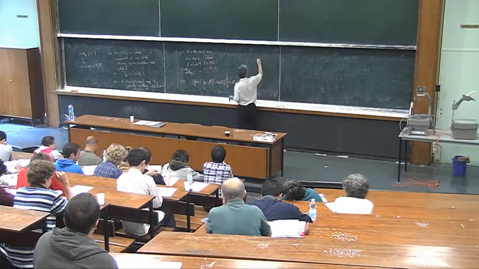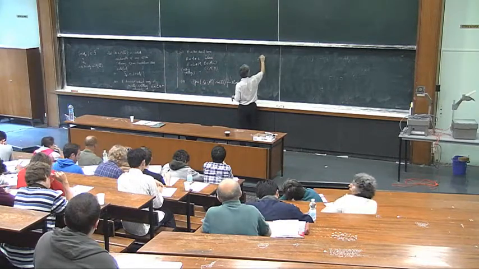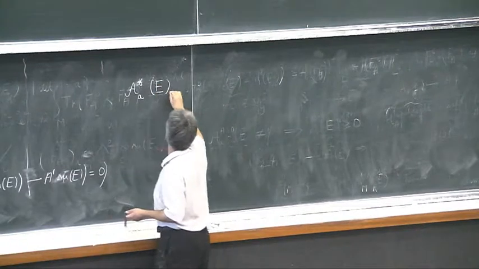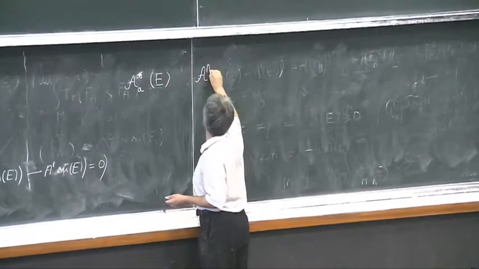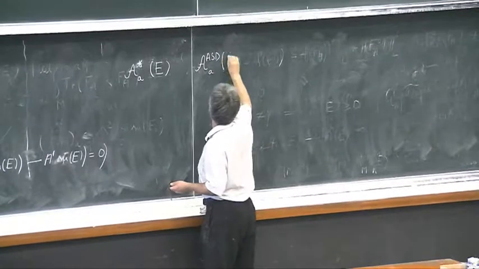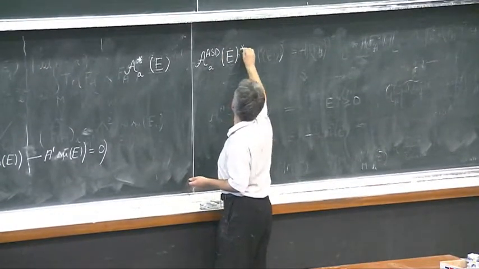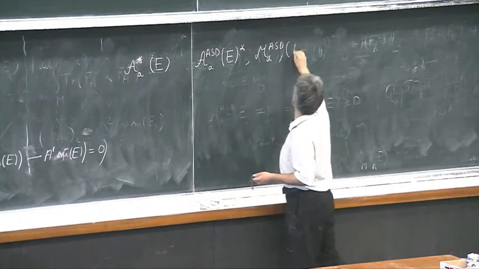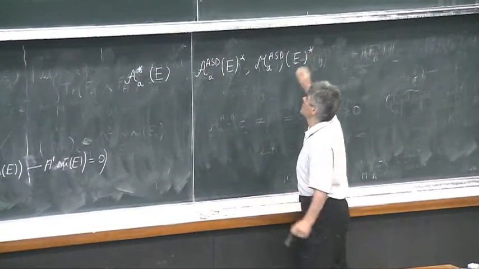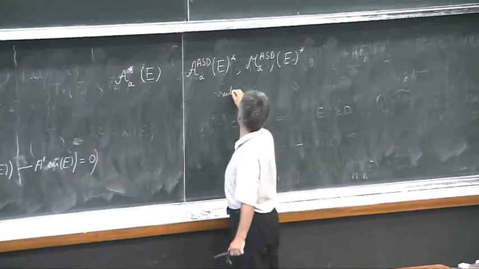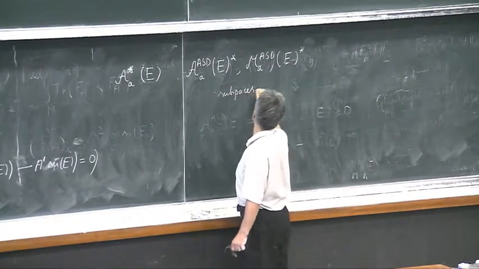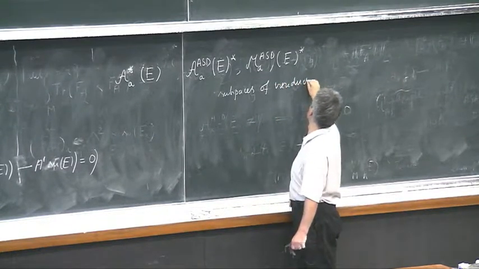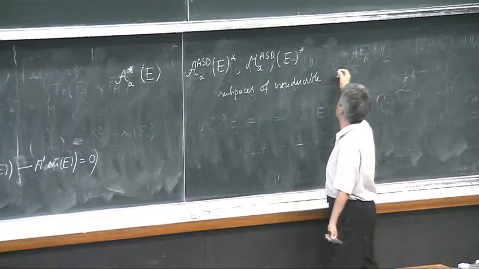And then we have open parts. So let's say the moduli space of ASD connections, A star, where the symbol star means the subspace of irreducible points.